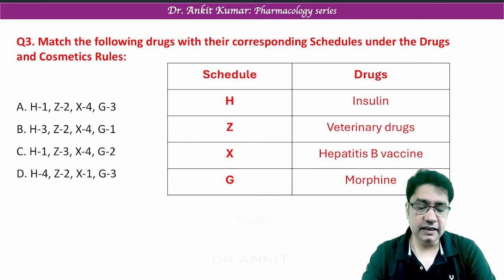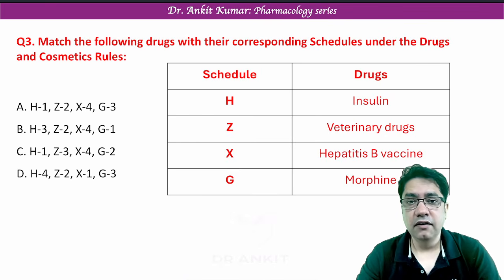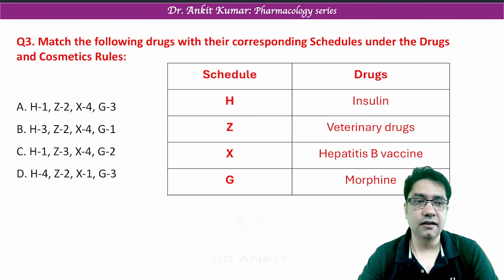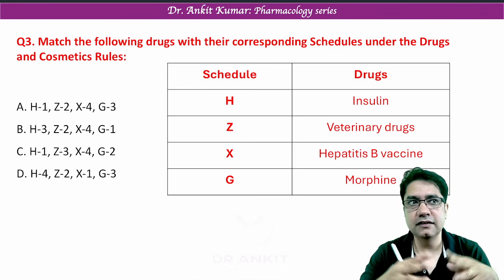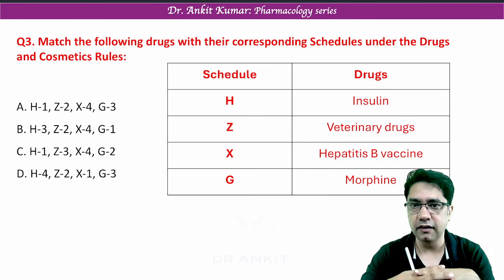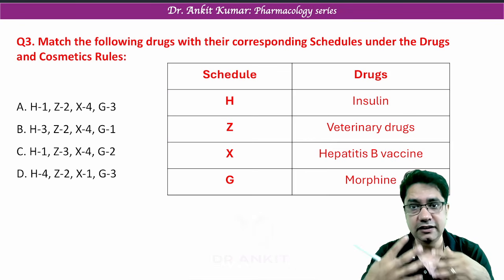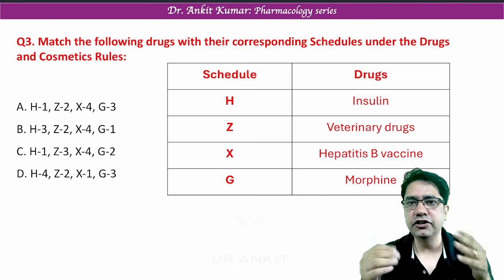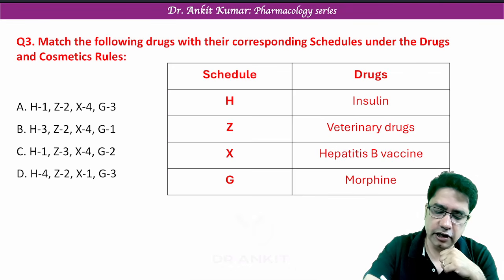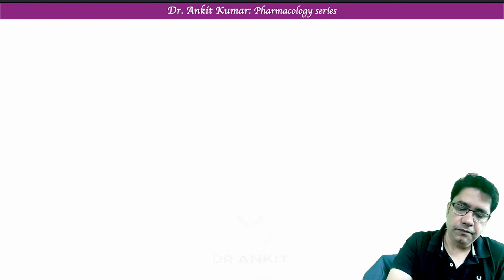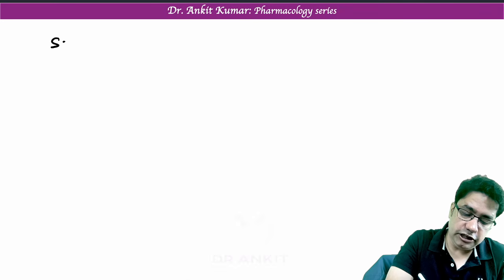Now the next question is, match the following drugs with the respective corresponding schedules under the Drug and Cosmetic Act. Remember, the Drug and Cosmetic Act is the law which regulates the sale, purchase and manufacturing of drugs. Now we know that certain drugs are dangerous to use, they are addictive drugs. So we classify them in different schedules. So we have different schedules like H, Z, X and G. So first let's understand what the different schedules are. The first we have is schedule G.